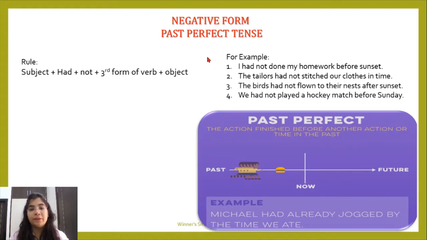The next part: negative form of past perfect tense. When the negative form comes, what do we add? We add not. So the rule becomes subject plus had plus not plus third form of verb plus object. Two things are very important: your helping verb and your main verb.